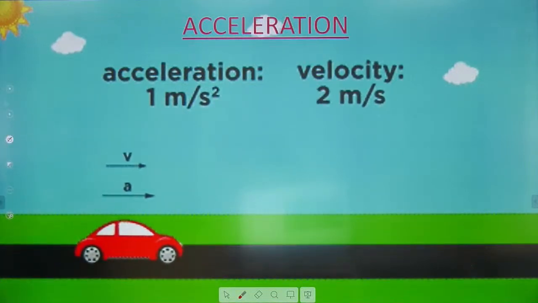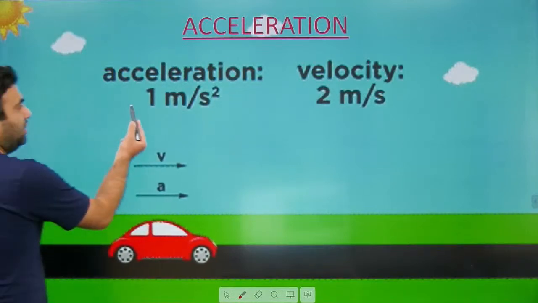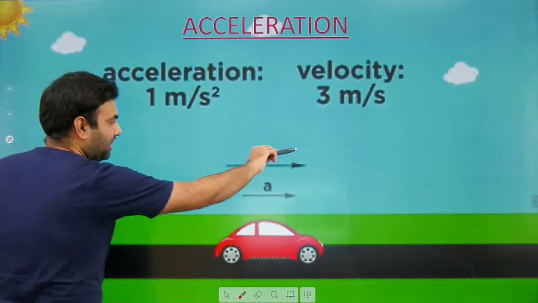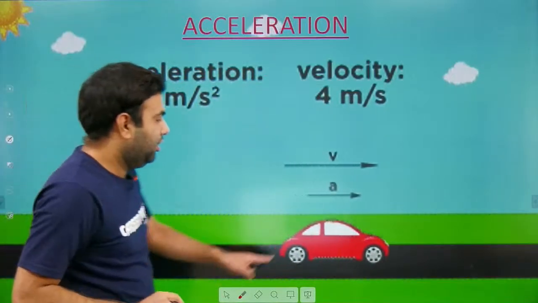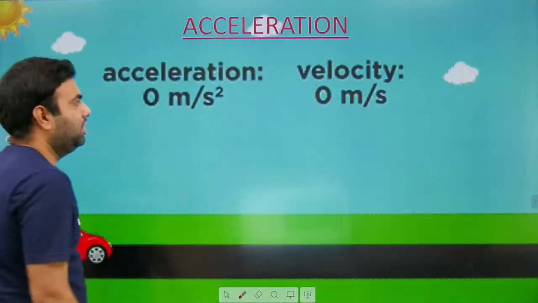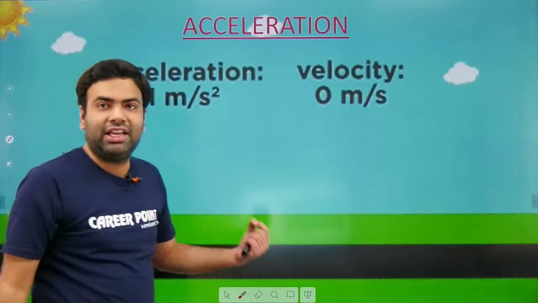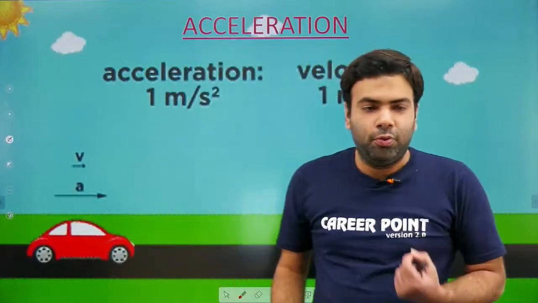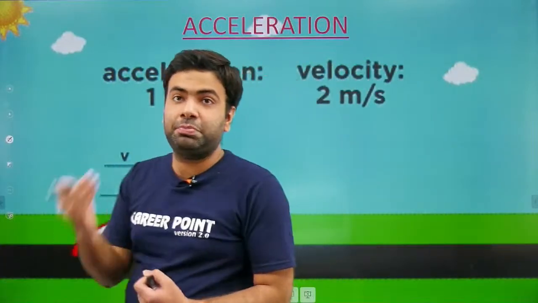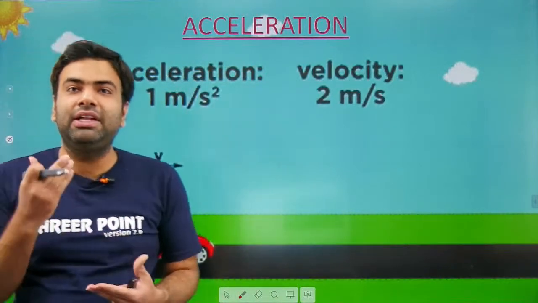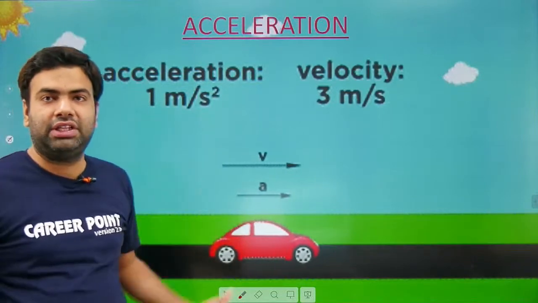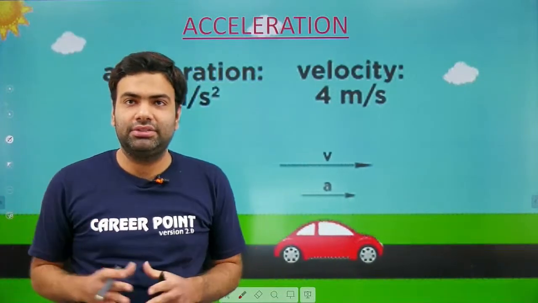As you can see, this acceleration is constant and velocity is continuously increasing, and both of them initially have the same direction. But when it applies brakes, the acceleration becomes negative, and in that case velocity decreases. Whenever acceleration is in the direction of velocity, the speed increases. When acceleration is in the opposite direction of velocity, the speed decreases.